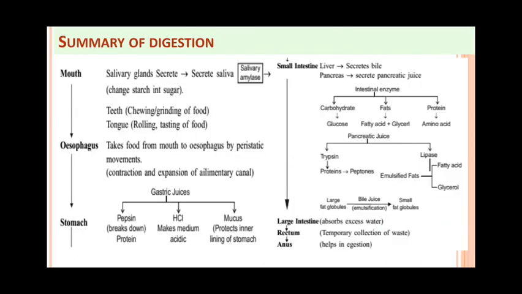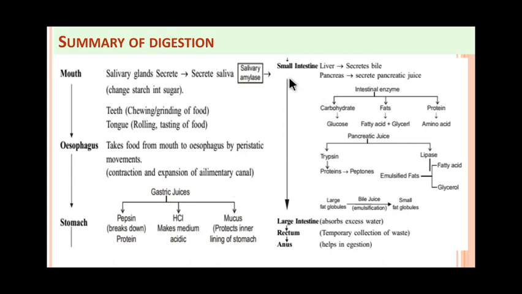Now next, this is the summary of digestion. From the mouth, both chemical and mechanical digestion occur. Then it passes to the esophagus. The esophagus only passes the food from the mouth to the stomach. There is no digestion occurring; it only moves food by peristaltic movement. Then in the stomach there were three gastric juices we saw: pepsin, HCl and mucus.